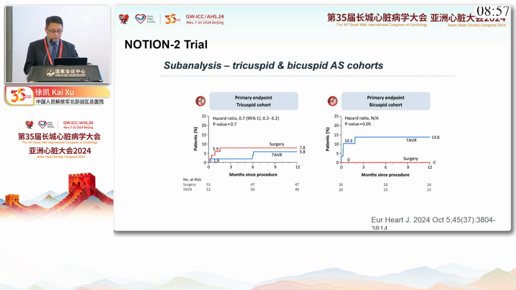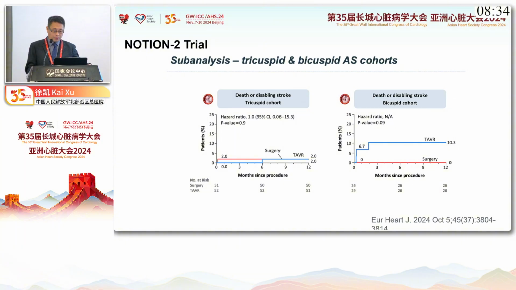We look at the different cohorts, tricuspid or bicuspid. For the tricuspid cohort, the results are similar to the whole cohort, but when we look at the bicuspid cohort, there was a clear change, and TAVR was worse than surgery for the primary endpoint. Also, for death or disabling stroke, TAVR was worse, maybe worse, if there were significant trends. TAVR was worse.